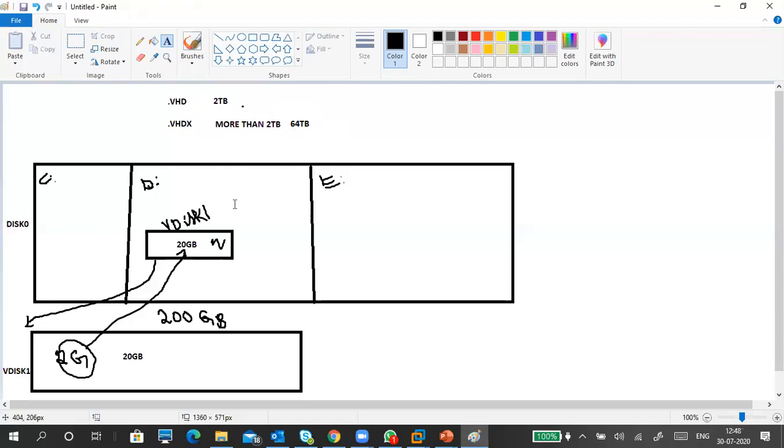What is the use of creating a virtual hard disk? We can attach this virtual hard disk to our Hyper-V virtual machines and store the data. There are a few techniques also, from when we learned about virtual hard disk, almost 4 or 5 years back.